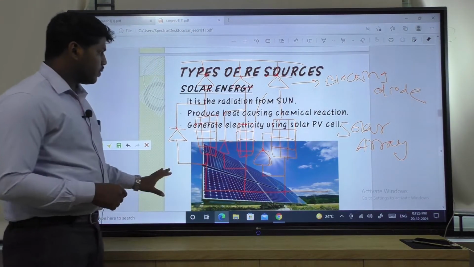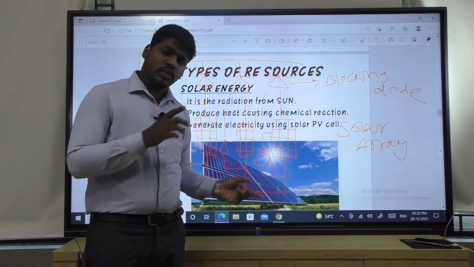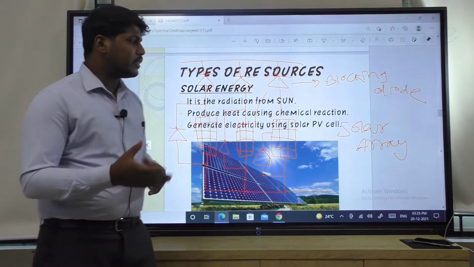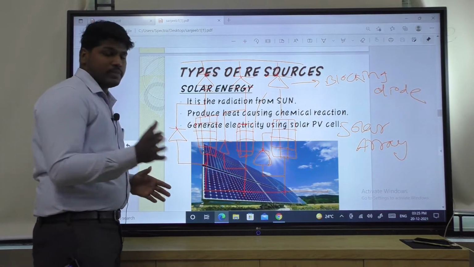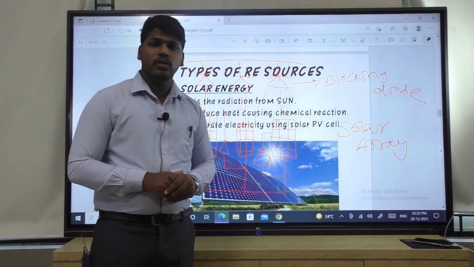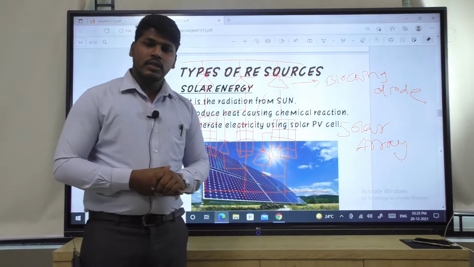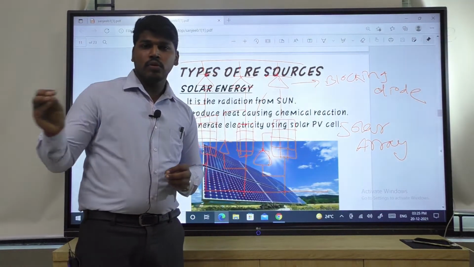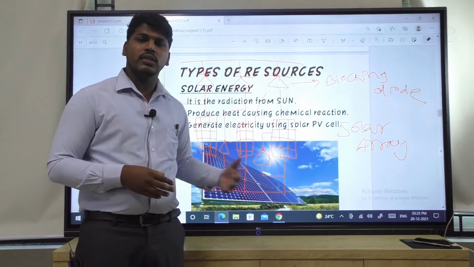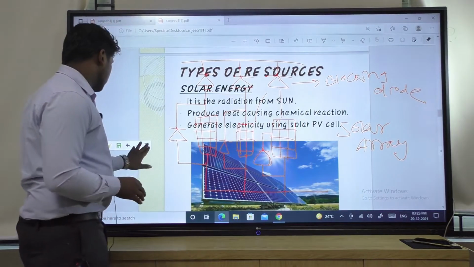So, this is all about it. In the next, second chapter, we will study solar energy clearly, in detail. In the first chapter we only have the overview of the different types of renewable energy. That means solar energy. Next we will see wind energy, geothermal, tidal. These are the overview points, but in detail, in the second chapter solar energy, third chapter wind energy, there we will see in detail. Okay. So, next is wind energy.